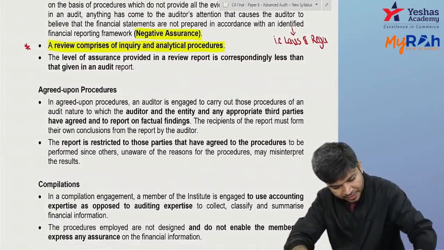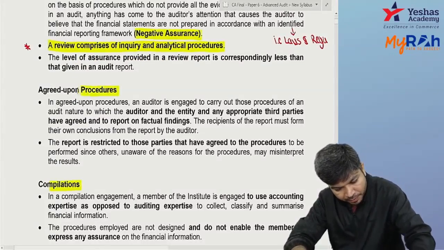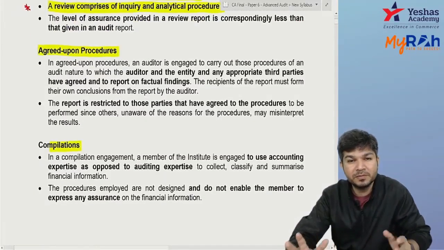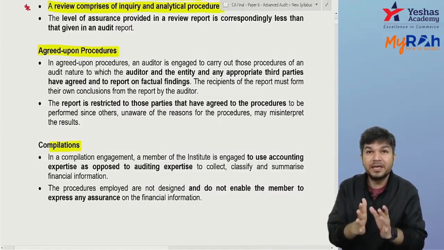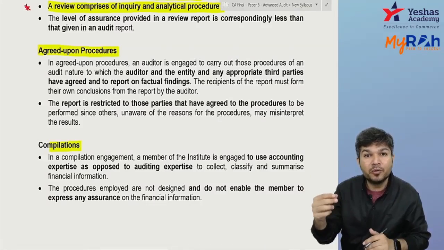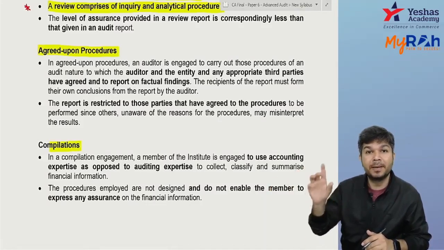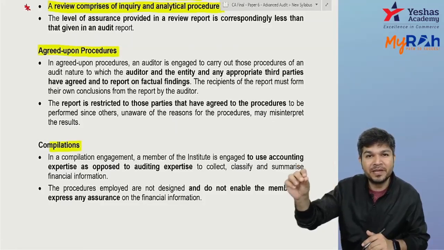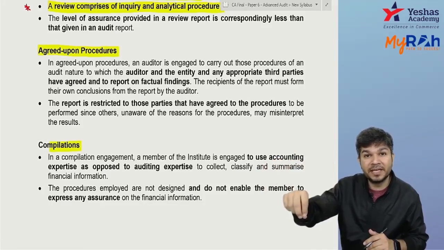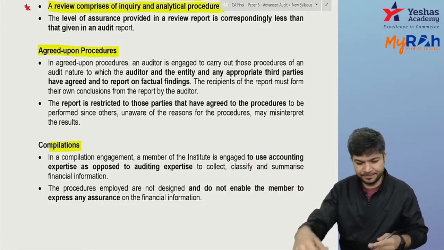Okay, compilation. Under agreed upon procedure, we are called upon to do the procedures which are agreed upon. It may be agreed by you, entity, or even third party. Yeah, the bank told you to go to A Limited. The A Limited is not telling me. Bank is telling me to go to A Limited first of every month, count the stock over there, whatever is the quantity came, multiply with the weighted average rate in the system and give the stock figure to bank.